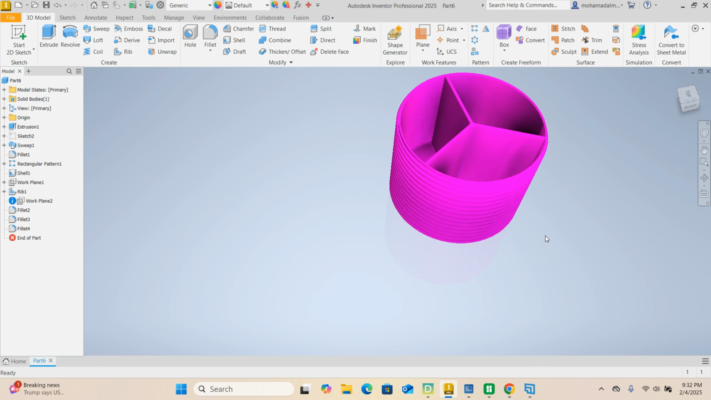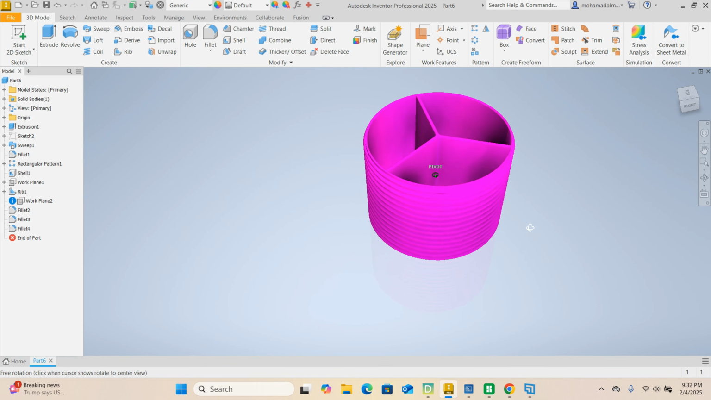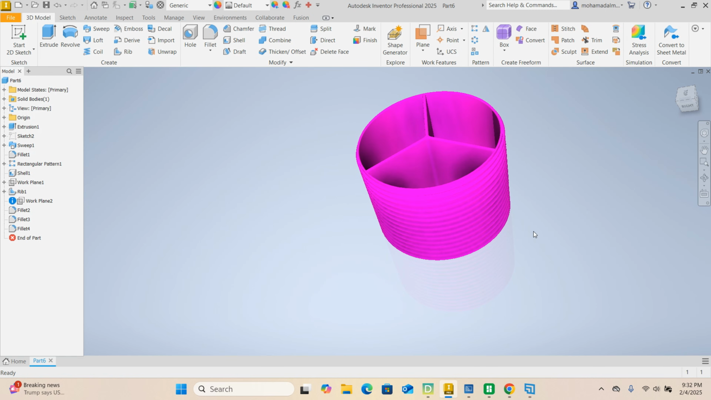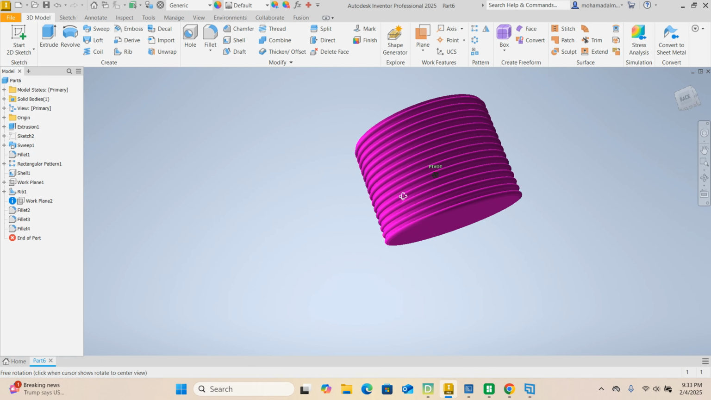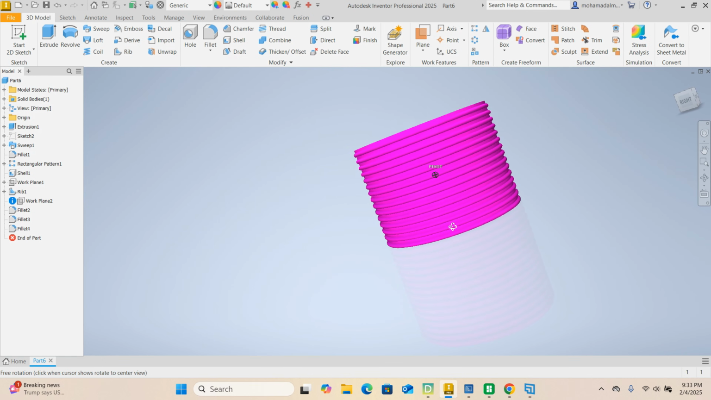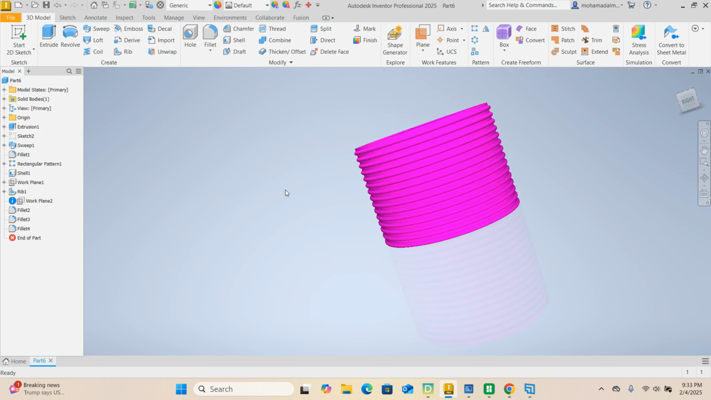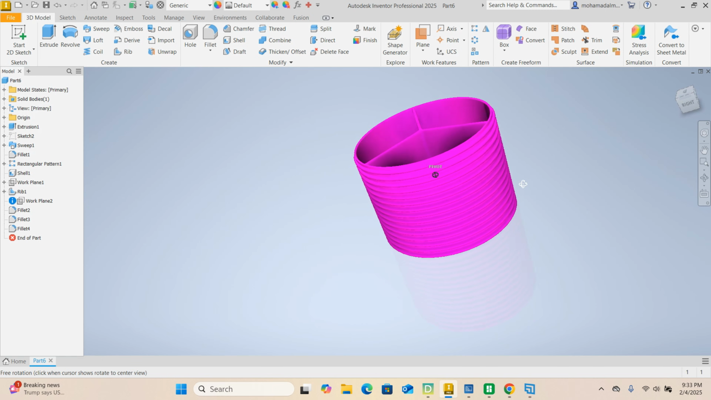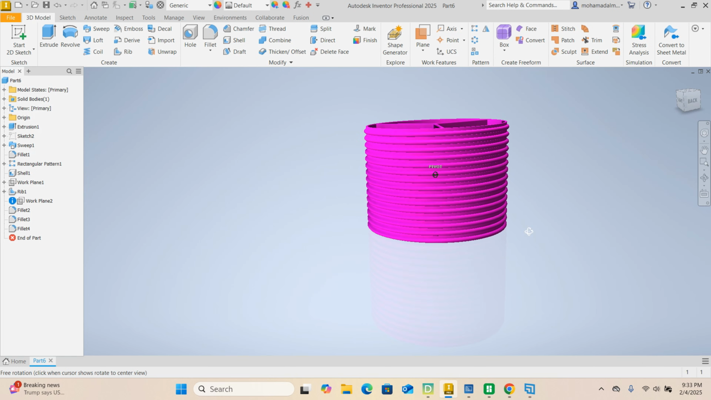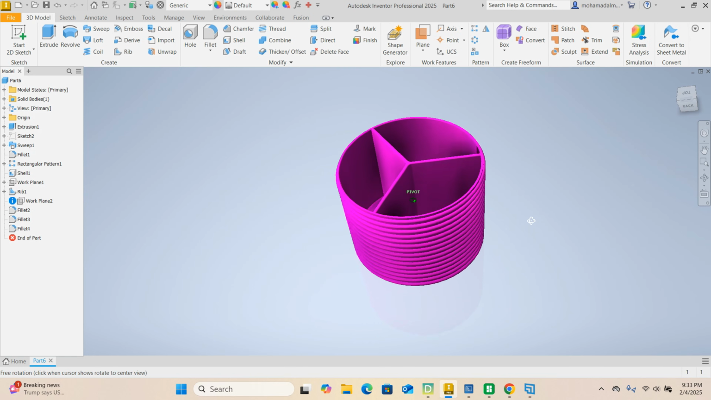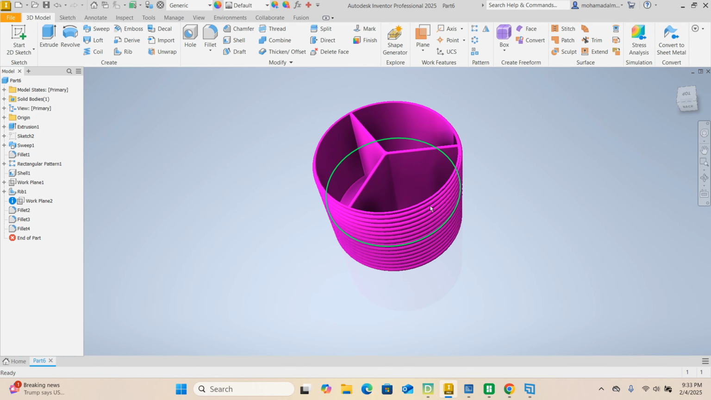Essentially, we are looking at the shell command to hollow it out, and then we're going to use the rib command to create these compartments. And to create this textured ribbed pattern, we're going to use the sweep command. So this is a shell, sweep and rib, three in one. It's a good one, but it's also very simple. All right, so let's go ahead and get started.